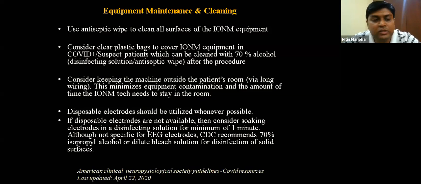70% alcohol is most likely what we use in our theater, like the hand rub or the Sterillium. That can be used for sterilizing all the equipment: the junction boxes, the wires, the corkscrews, everything should be sterilized. And then you can send it for ETO. ETO doesn't kill the virus, so you need to first sterilize it for the virus by using these antiseptics and then send it for ETO. This is how you can prevent transmission from the equipment also. You need to protect yourself and you need to protect the equipment. This is something which I wanted to stress.